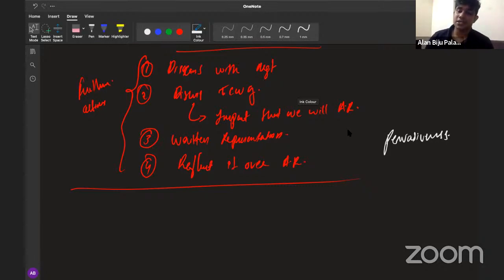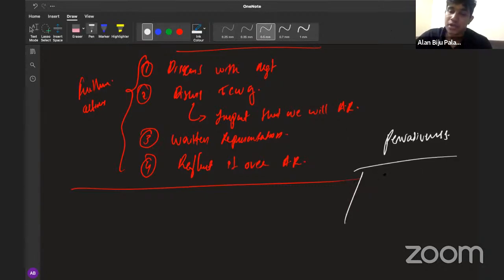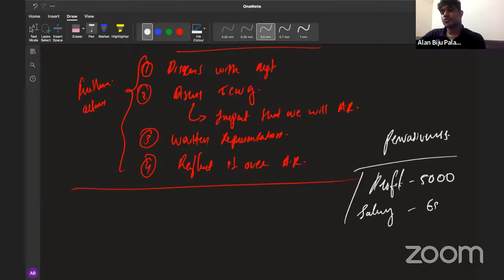So the examiner has suggested one thing. You will be able to consider the pervasiveness like this. First of all, consider that the company is already having a profit of 5,000 rupees. And the company has forgotten to include a particular salary expense, and the salary expense amounts to 6,500. So the company has not included this salary within the financial statements. So we will be able to call it a misstatement.